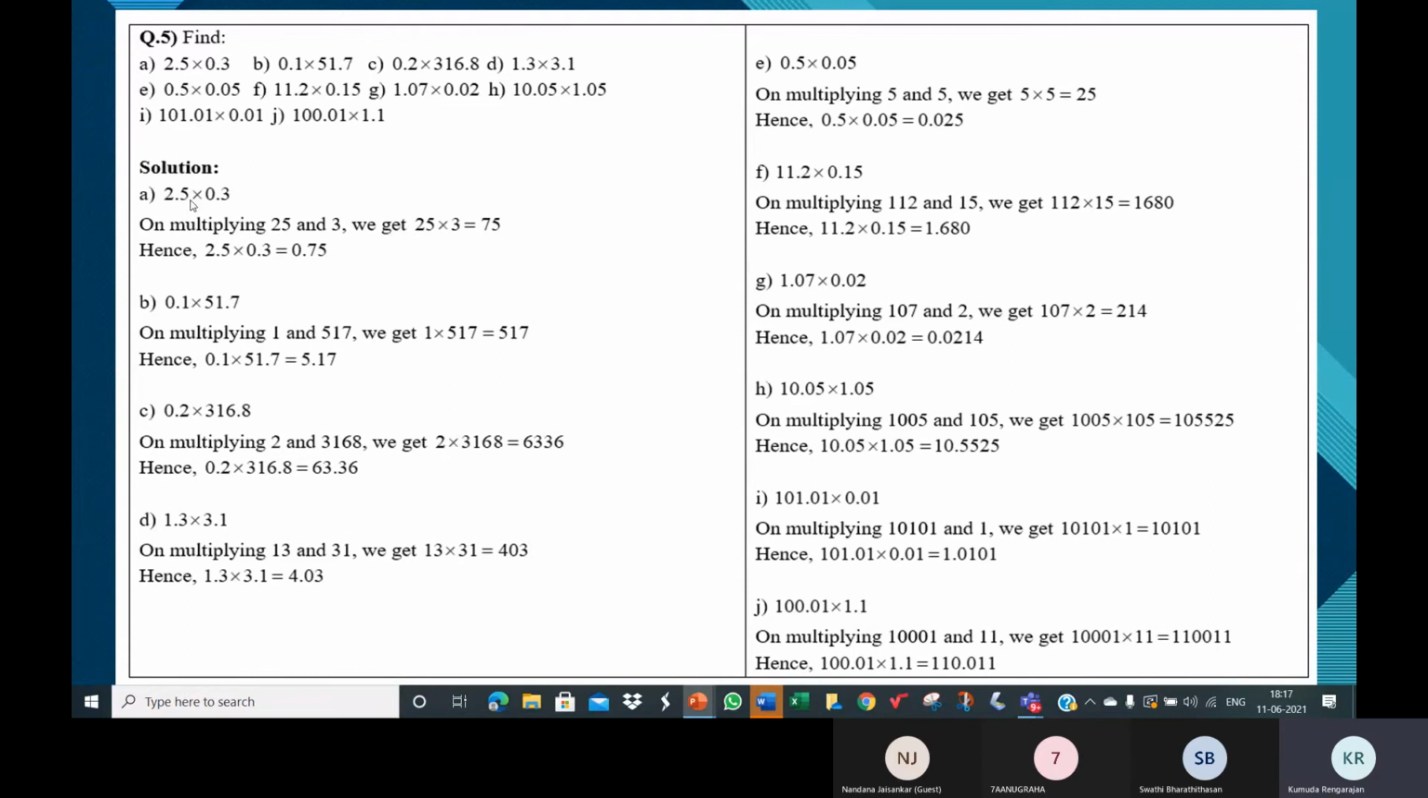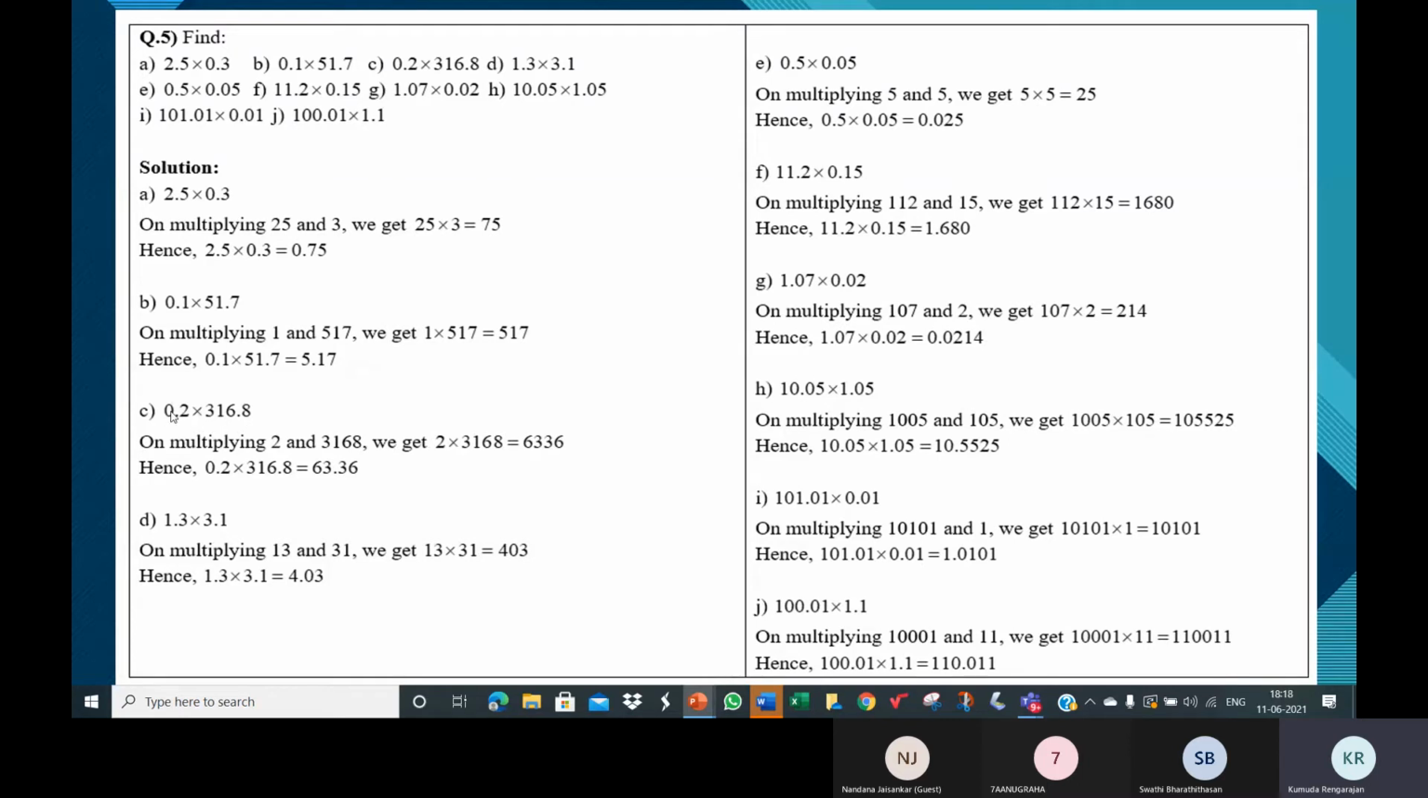All right, so let's see the C subdivision. We have A to J, right? So how do we multiply 0.2 and 316.8? Am I audible, children? Yes, ma'am, your voice is clear. All right. So children, now we are going to do the regular multiplication.